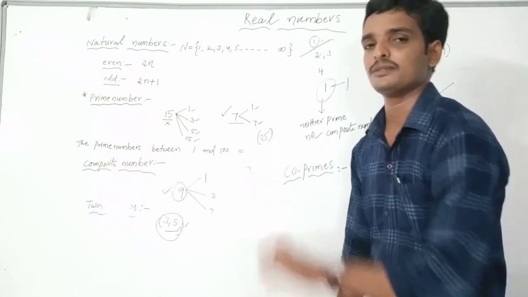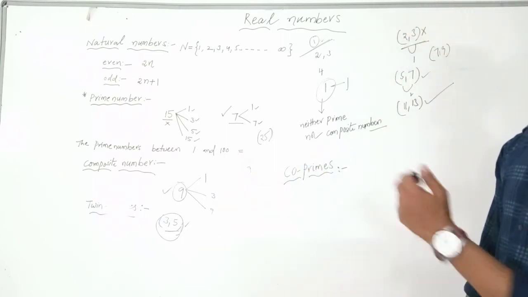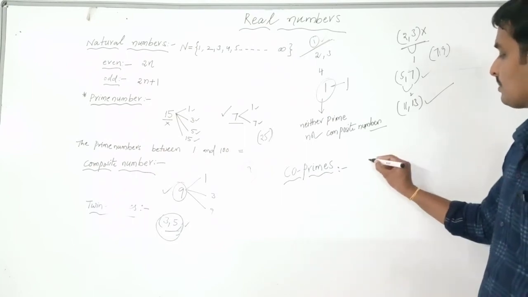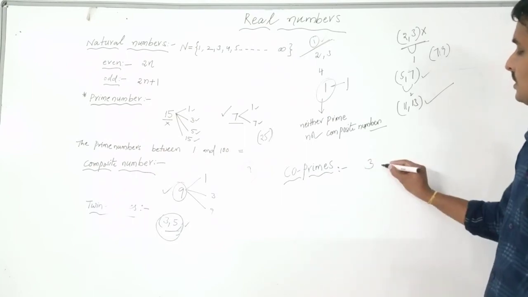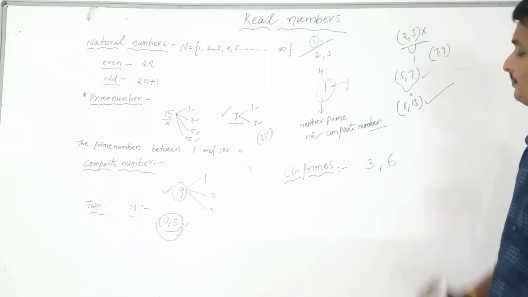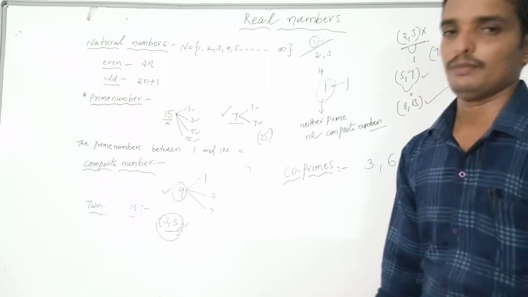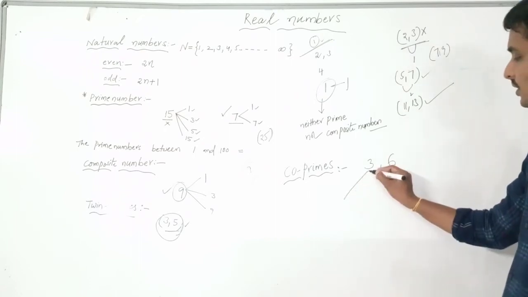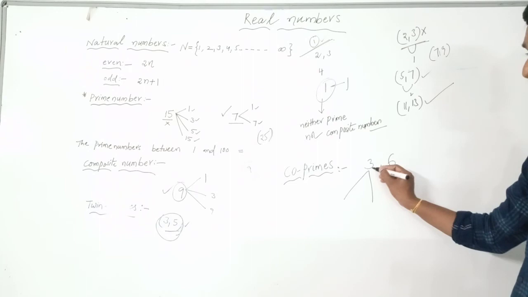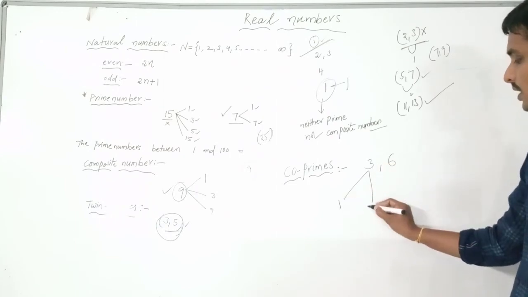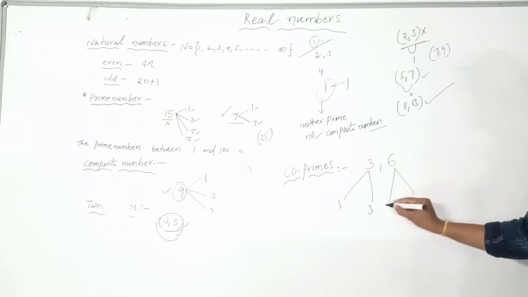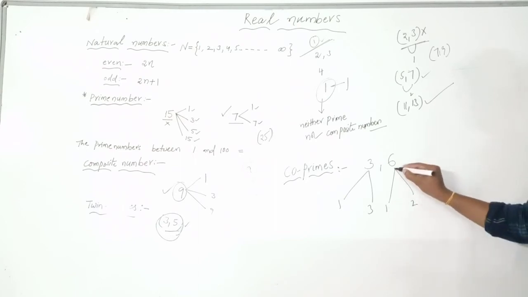Whatever is correct. But what is the definition? By example, I will tell you the definition. For example, I am writing two numbers, 3 comma 6. Write the factors of 3. 3 is a prime number, so what are the factors? 1 comma 3. Write the factors of 6. What are they? 1, 2, 3, 6.